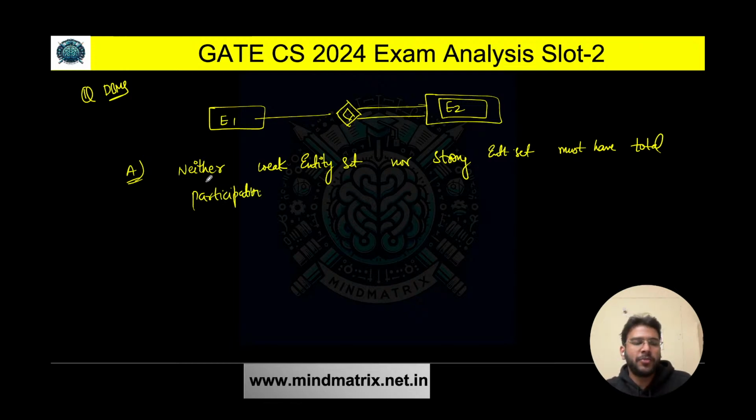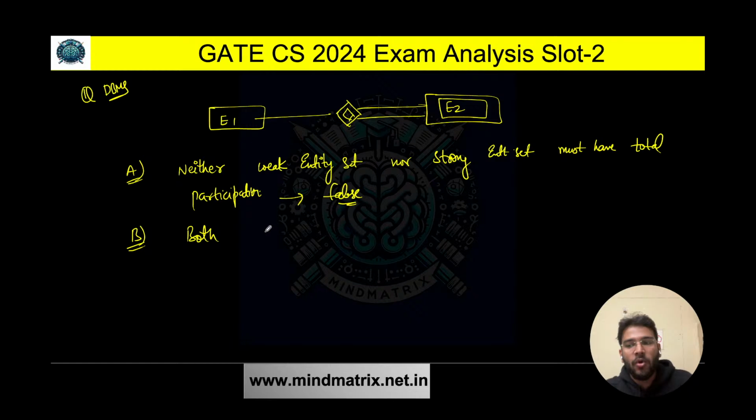This is false. Why? Because the weak entity will definitely have total participation. A weak entity set must have total participation, right? So that's why option A is incorrect.